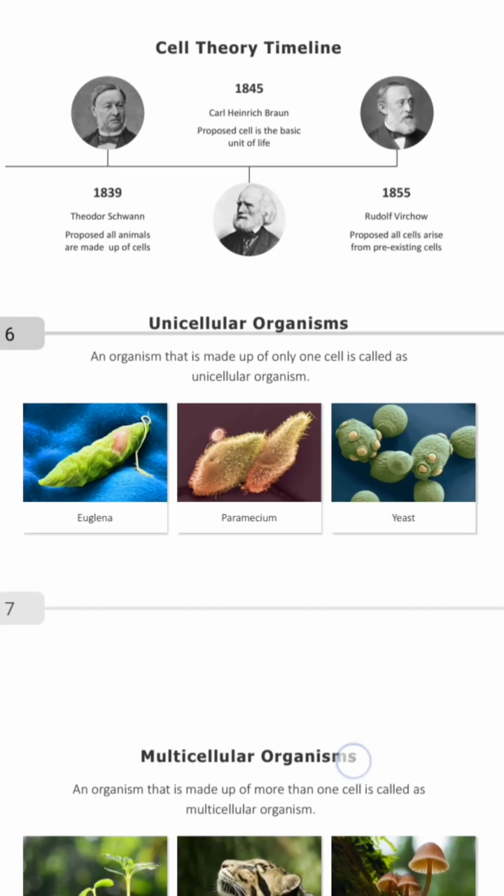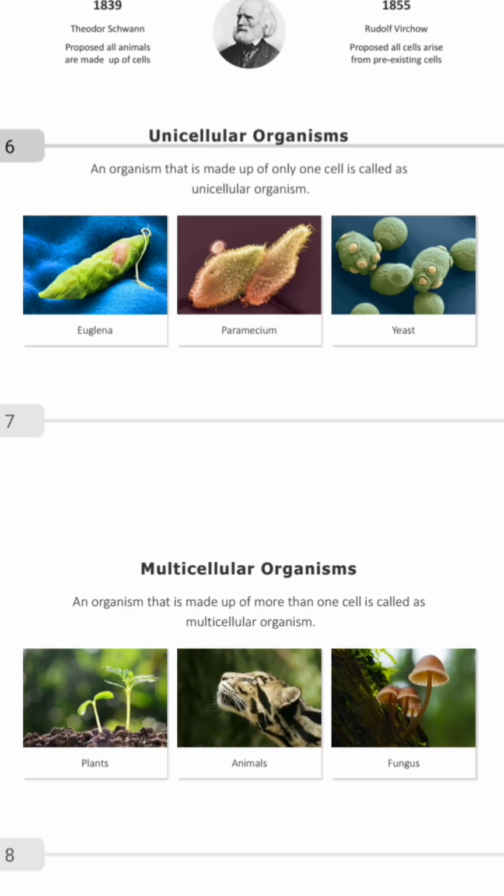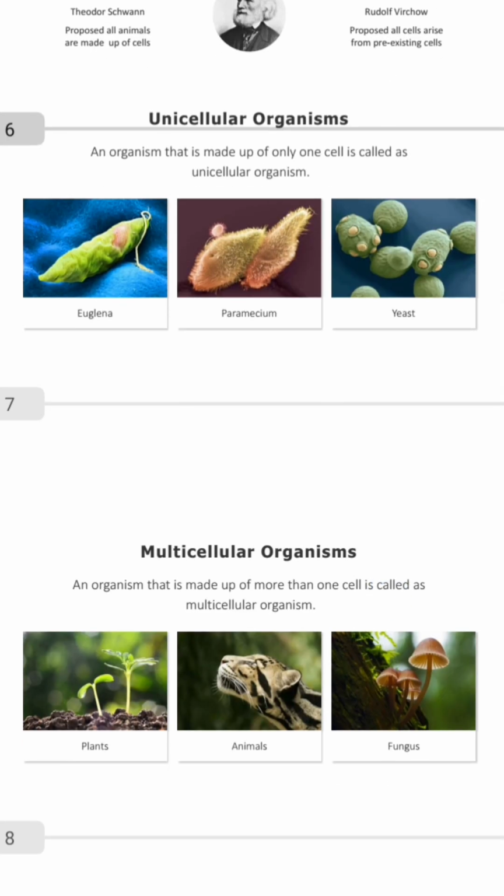All right, unicellular organisms now. We are on page 6 now. Unicellular organisms are organisms that, from the word, uni means one, and cellular means cell. So organisms that are made up of one cell, like one-celled organisms, are called unicellular. As you can see from the examples there, the likes of Euglena, Paramecium, and yeast are one-celled. You can mention many more examples, like Chlamydomonas and many more.